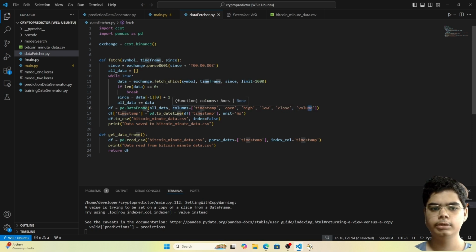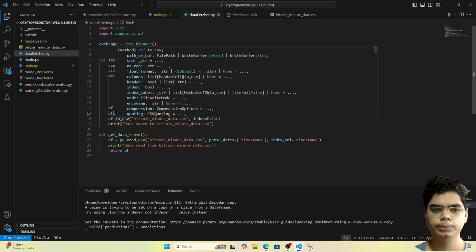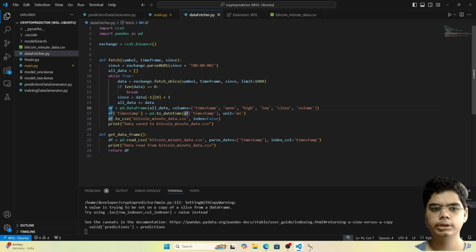So we will tell this data frame class that we want the first column to be timestamp, then the second to be open, then the third high, then low, close, volume, and so forth. And also we will give it this data. So by default it will take this data, assign the first column name as timestamp, the second column name as open, the third column as high, the fourth column as low, and so on and so forth.